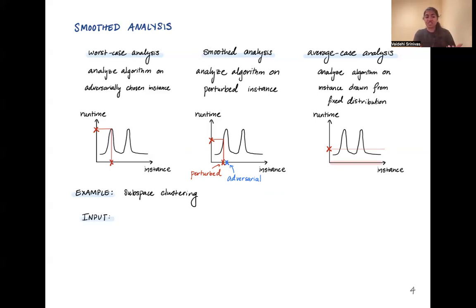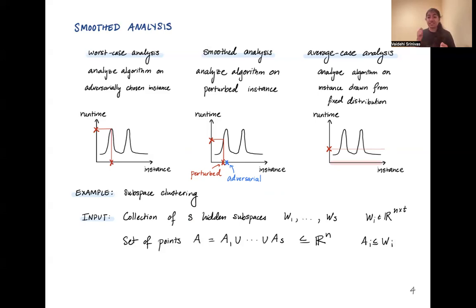In subspace clustering, our input is defined with respect to a collection of S hidden subspaces, W1 through Ws, where each of these hidden subspaces is a t-dimensional subspace within an ambient space of dimension n. And then we see a set of points A, where there's a hidden partition of A into these subsets A1 through As, where each subset Ai is drawn from points within the subspace Wi.